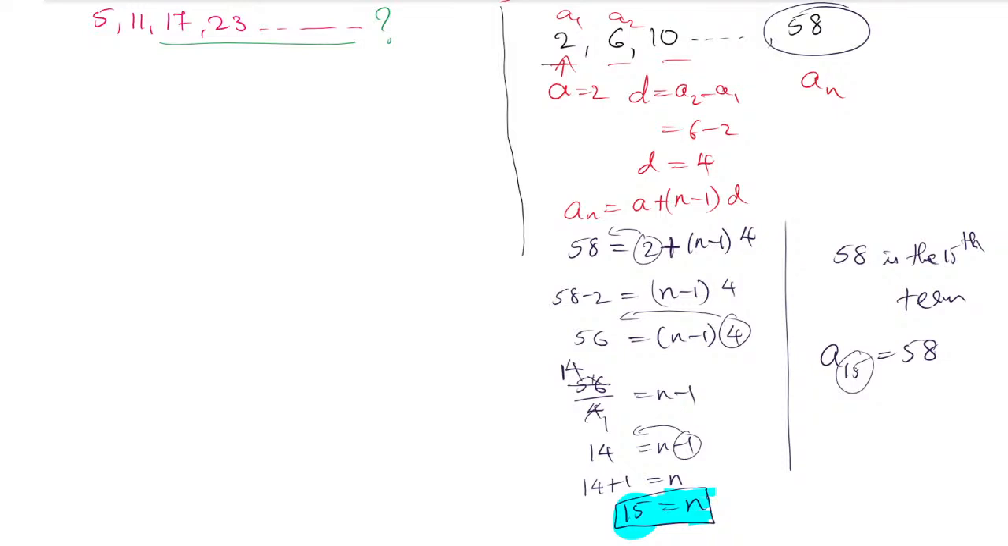Because if you want to find whether 58 is a part of the given sequence or not: yes, it is a part of the given sequence because 58 is the 15th term I have taken. So 15 is which number? Is 15 a natural number or a fraction value? Yes, I know 15 is the n value, but what type of number is it, a natural number or a fraction value? That is most important.